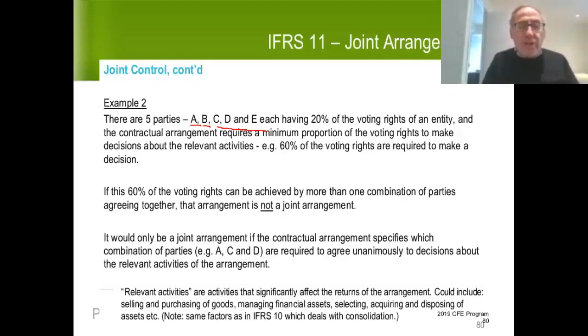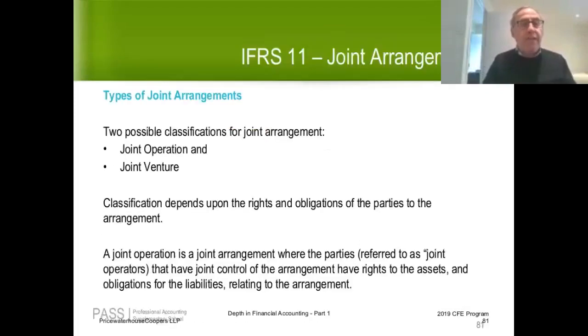It would only be a joint arrangement if the contractual arrangement specified which combination of parties, say, for example, A, C, and D, or say, for example, A, B, and C, are required to agree unanimously to a decision about the relevant activities of the arrangement. But if it can be any combination of permutations, then we don't have a joint arrangement. So in this case, it could be any combination of the 3 parties, so we don't have a joint arrangement.